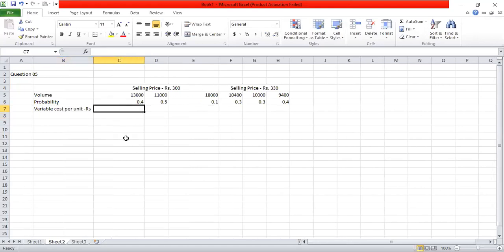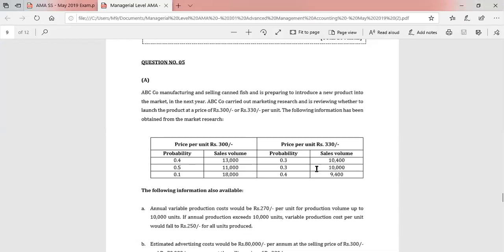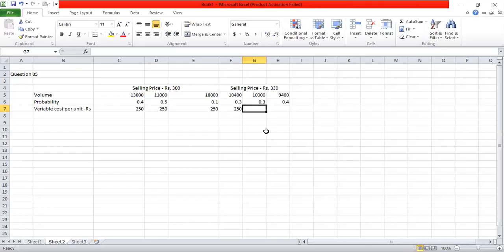If the volume is 13,000, it would be 250. If it is 11,000, again 250. If it is 18,000, 250. 10,400 also 250. If it is 10,000, let's see what it says. It says if the annual production exceeds 10,000, so since here it is exactly 10,000, it will be 270. If it is 9,400, 270. So those are the variable costs per unit.